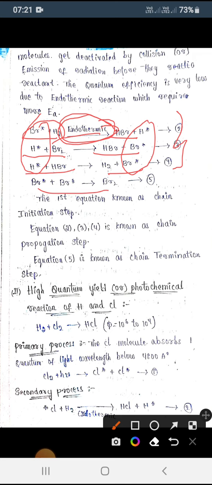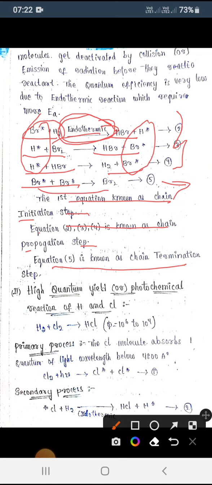By combining the activated molecules, that is Br radical plus Br radical, which is going to give Br2. This one we call what here? The chain termination step. Okay, so the first equation we call chain initiation, equations 2, 3, 4 we call chain propagation, and equation 5 we call the chain termination step.